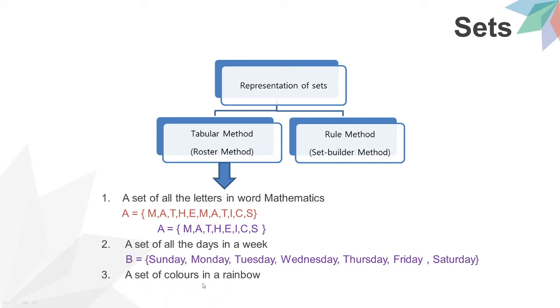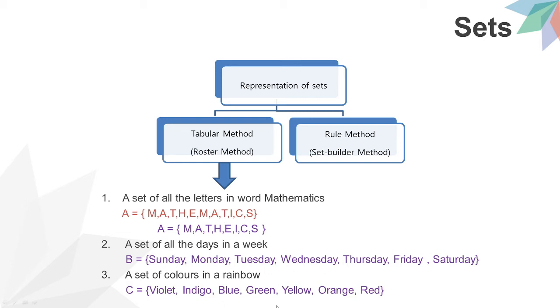So, a set of colors in a rainbow. We have 7 colors: violet, indigo, blue, green, yellow, orange and red. See, this is called the roster form. They'll be giving a statement, and with the help of the statement, we need to write it in roster form. These are called roster form.